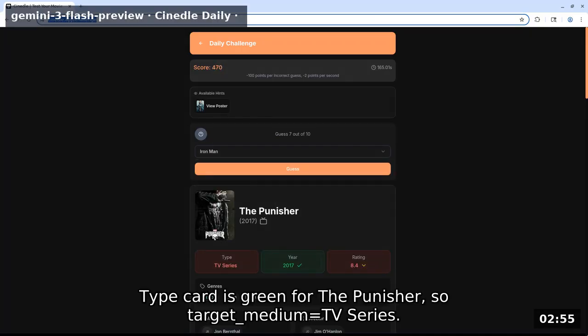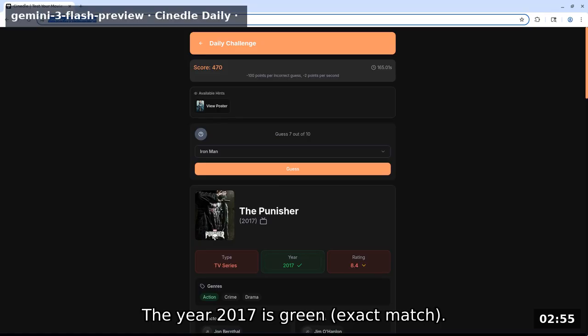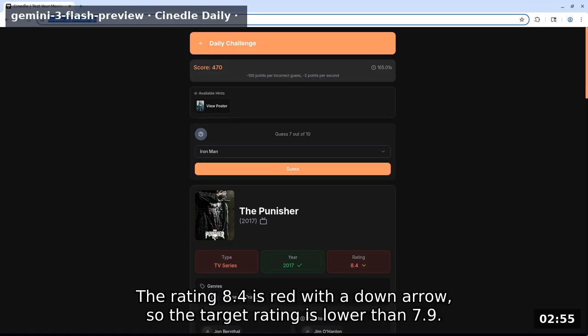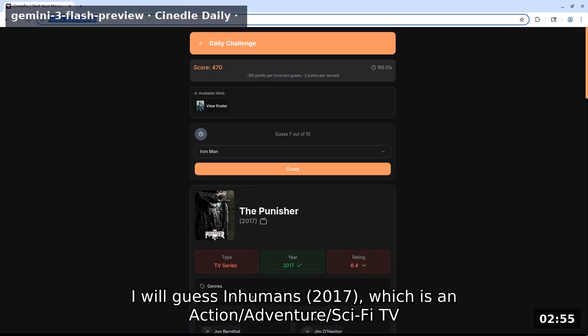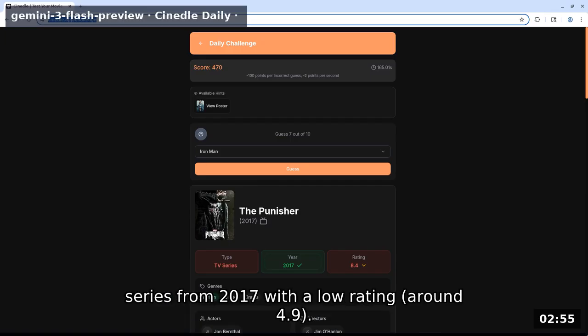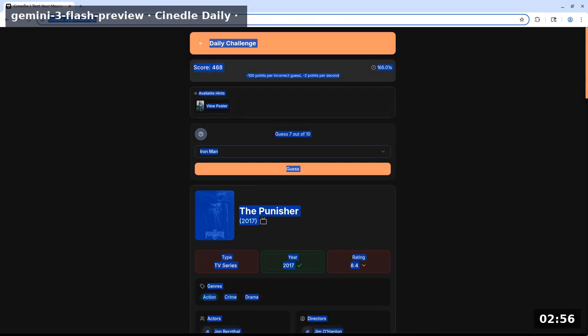Type card is green for The Punisher, so target medium equals TV series. The year 2017 is a green exact match. The rating 8.4 is red with a down arrow, so the target rating is lower than 7.9. Action is a correct genre, but crime and drama are not. I will guess Inhumans 2017, which is an action/adventure/sci-fi TV series from 2017 with a low rating around 4.9.